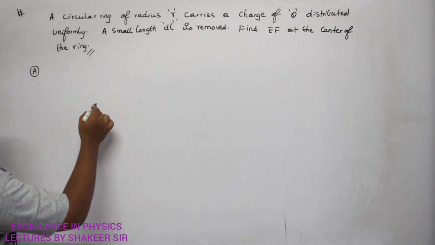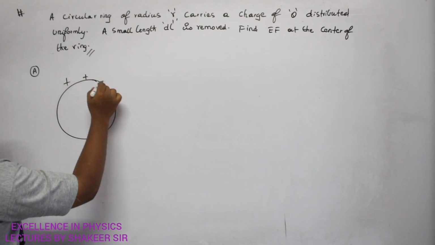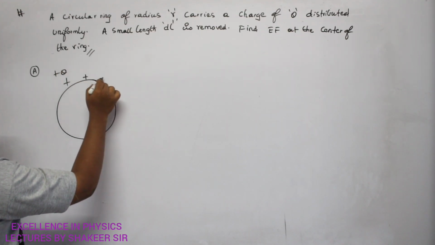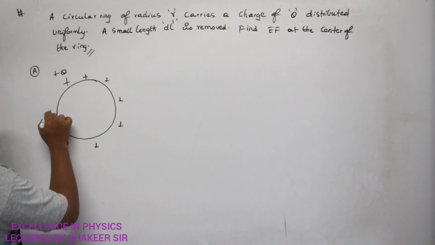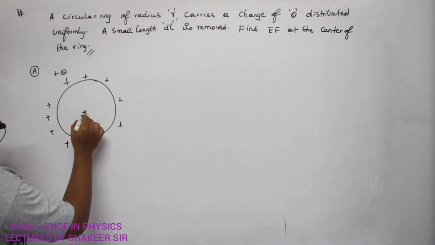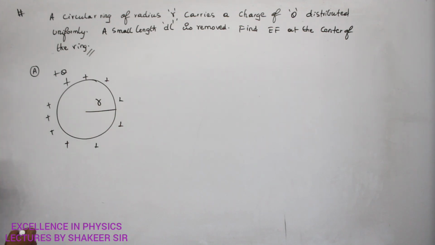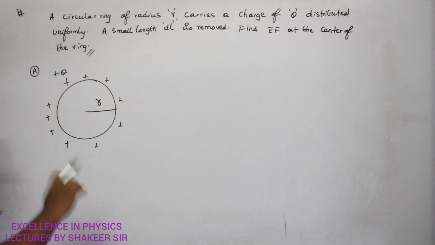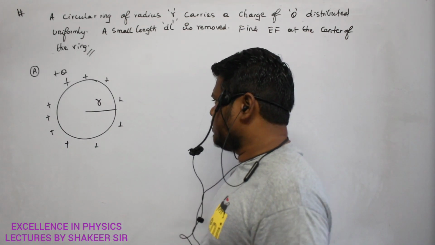Previously this was a ring, clear? And a charge of plus q is uniformly distributed over this ring. The radius of this ring is r. Now what we are doing is removing a small length dl. Small length dl means what?